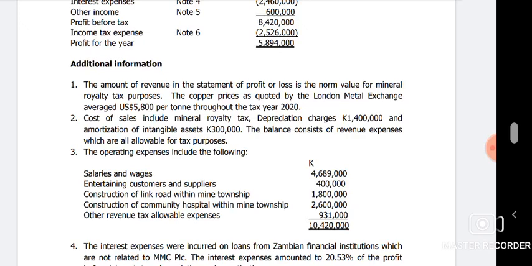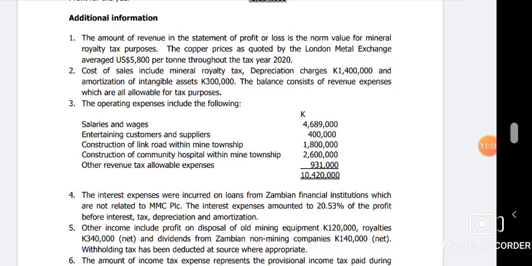Construction of community hospital within Mine Township, same story. Community what? Hospital. This is CSR again. Capital expenditure will be claimed. It's 20%. Other revenue taxes are allowed. Okay, so the rest, if it's allowed, we don't even deal with it here. What we're dealing with is things which are not allowed. Let's go to number 4. We move on to number 4.